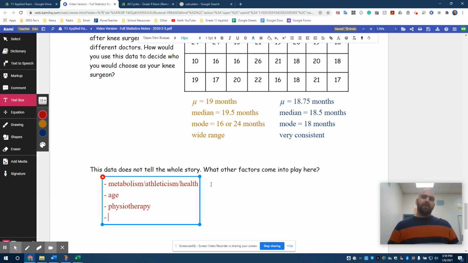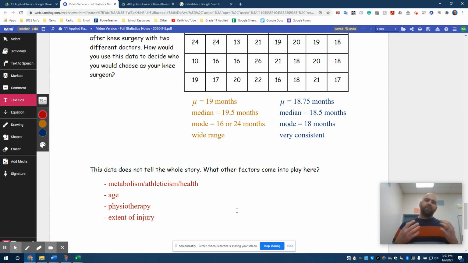How are you training that knee? How are you improving that knee? Are you doing anything, or are you just letting it sit and heal? Physiotherapy does make a big difference. And extent of injury can also really play into it. All these things affect how long it's going to take to recover. These numbers don't mean anything if we don't have some background information, but they can tell us a story of what is going on. And so it does help to look at the numbers as well.